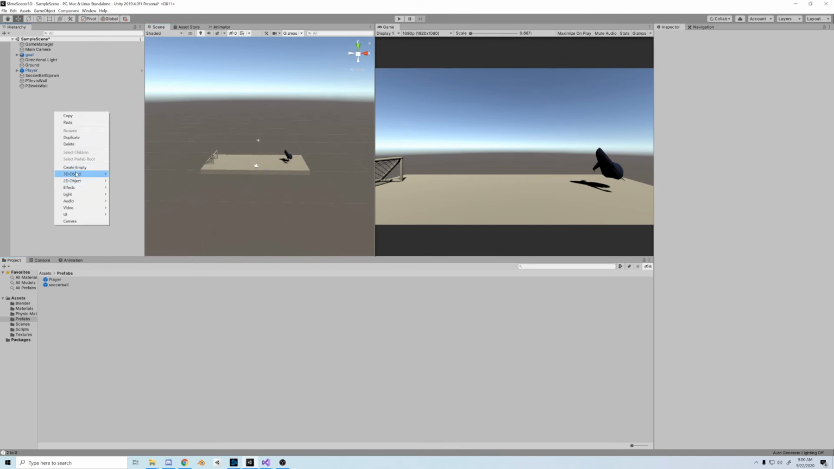So in this video, we're going to create some UI text for our scoring system. We're just going to display our score at the top.